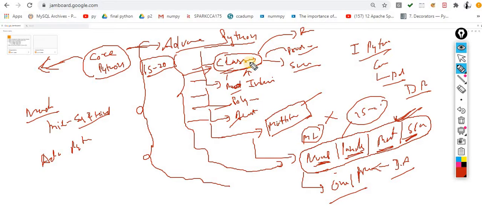I'm not sure they are covering the classes or not, but they may primarily focus on web development. They cover Flask and Django. So I'm not interested in Flask and Django, and my major motto is for machine learning and data analytics. So in my advanced Python, I cover all these things which are highly required for machine learning kind of things. Okay, so that's it for the content we are going to discuss today.